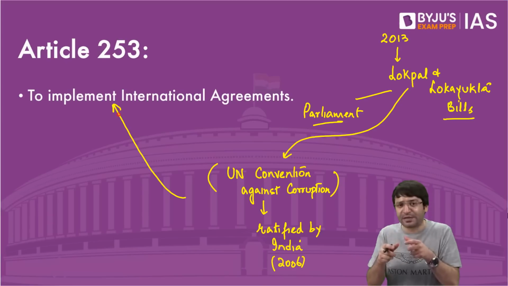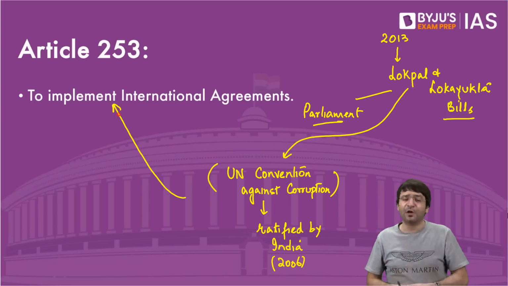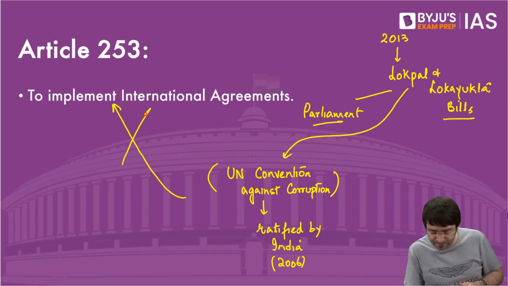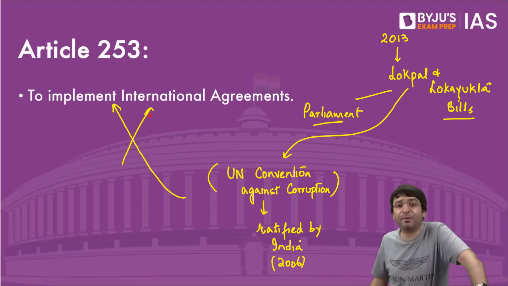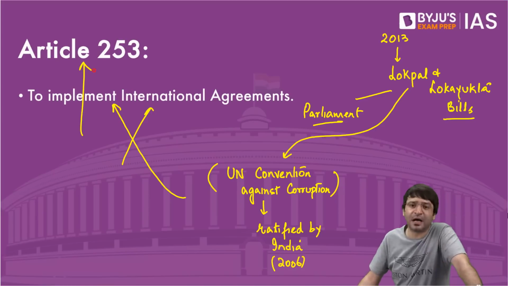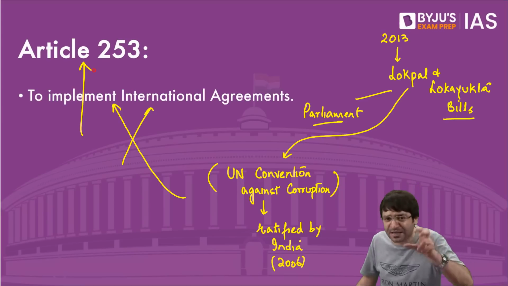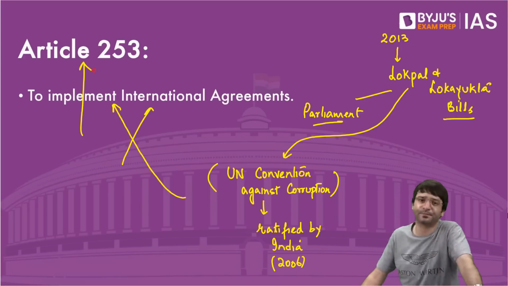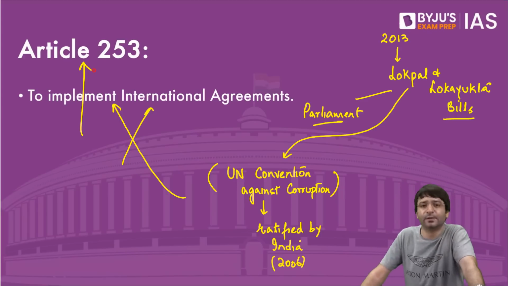You need steps to be taken at the state level as well. But who can make a law for that? Parliament. Why? Because to implement international agreements, to implement international treaties, Parliament alone has the power to make a law under Article 253, even if this law encroaches into the domain of the states. That's Article 253.